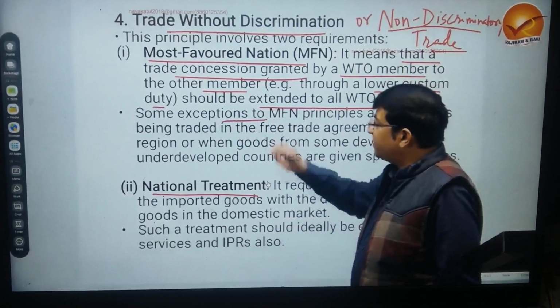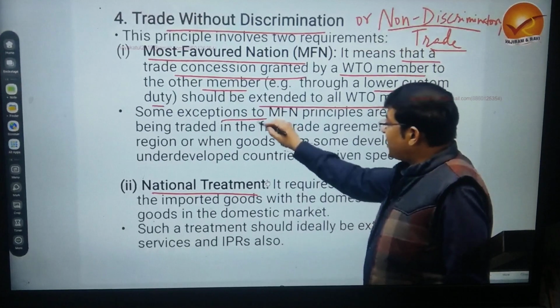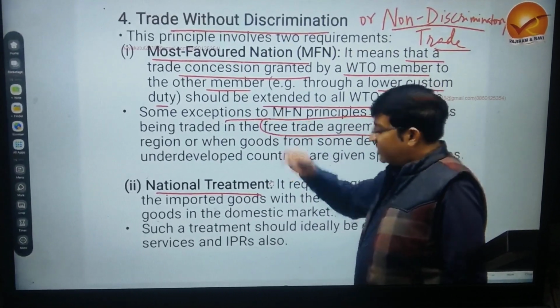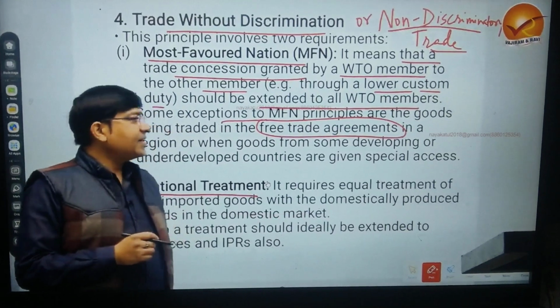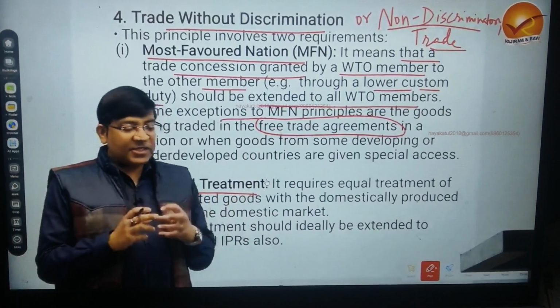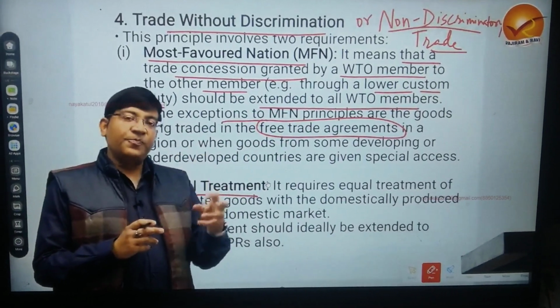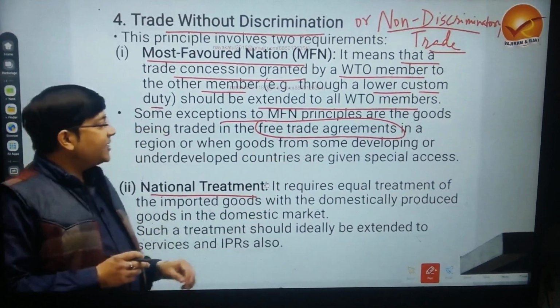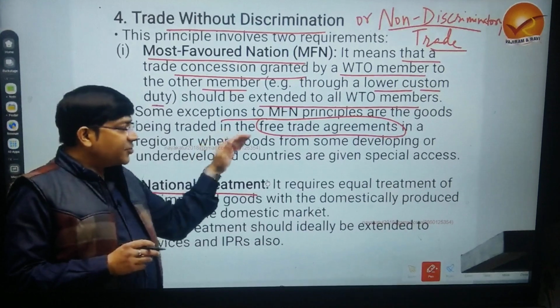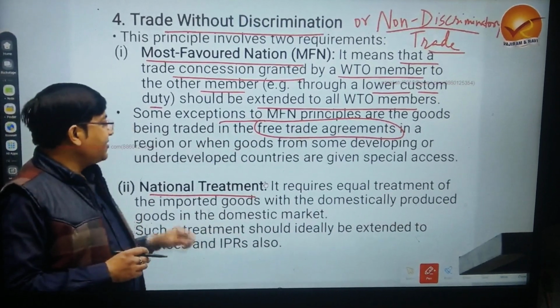Exceptions can be free trade agreements. As most of you will know by now, free trade agreements are the ones where the concessions are given only to those countries which are in the agreement. So in a free trade agreement, the most favored nation principle can be left out.